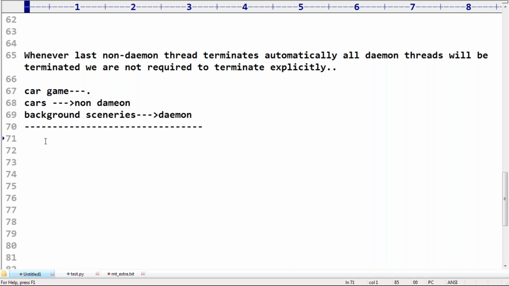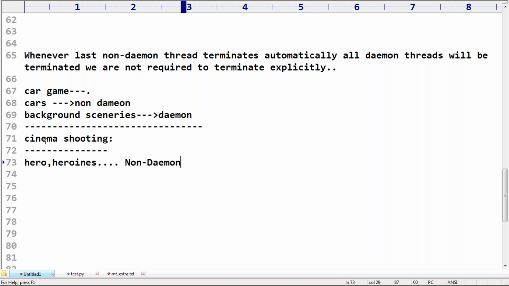Second example: suppose cinema shooting is going on. Assume that the hero, heroine and all these people are Daemon or non-Daemon? Can you please tell? Hero and heroine, all these people are non-Daemon, sir, because these people should be there on the screen. But the makeup person, is this person Daemon or non-Daemon? Daemon. Now the shooting got completed.